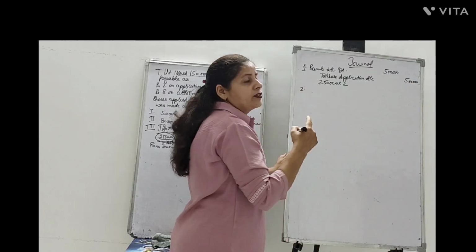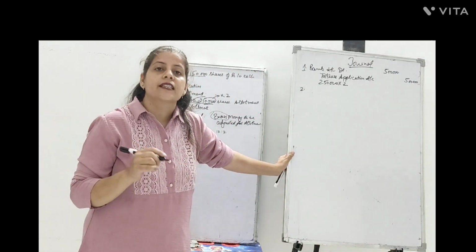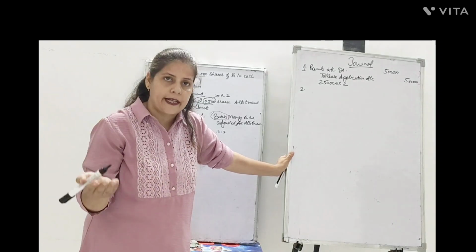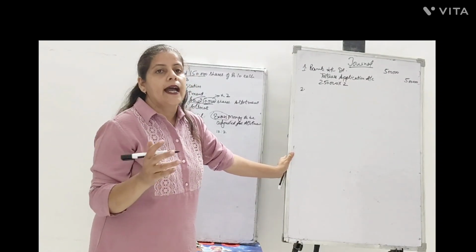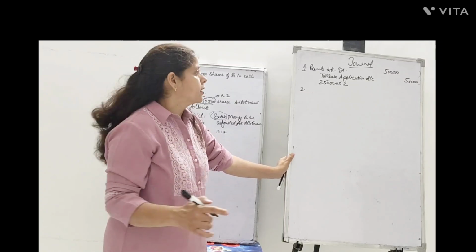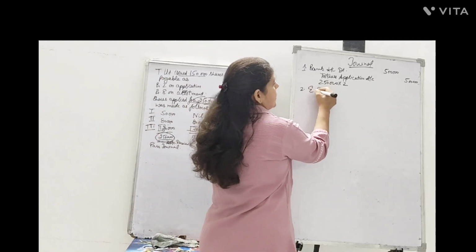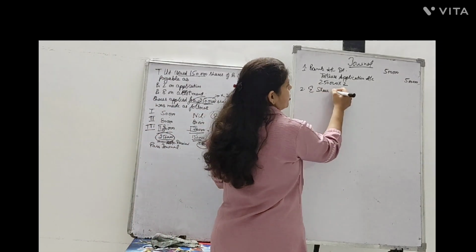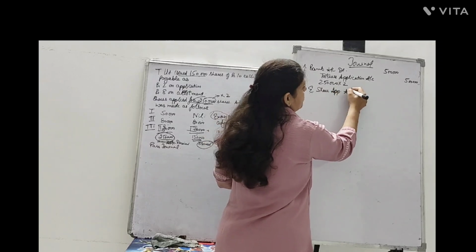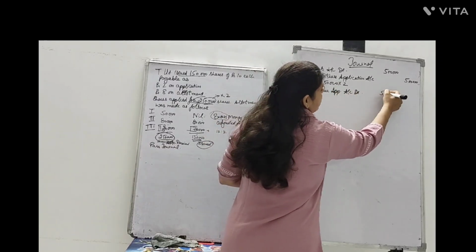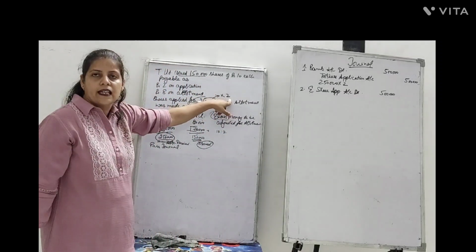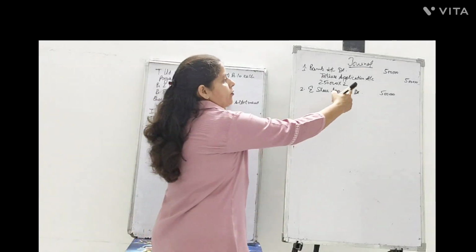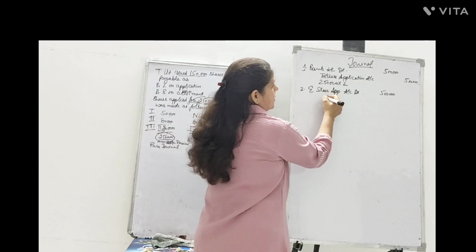Now, out of this 5 lakh, we have to decide how much is to be carried forward, how much is to be transferred to capital, and how much is to be refunded. So equity share application account debit was with 5 lakh rupees. On 2,50,000 we received 2, so it was debited with 5 lakh rupees.